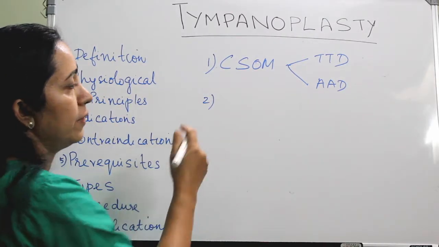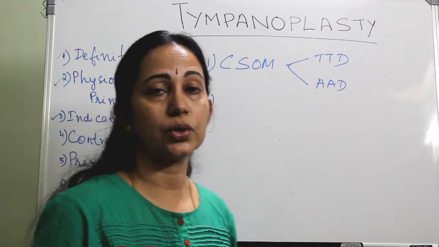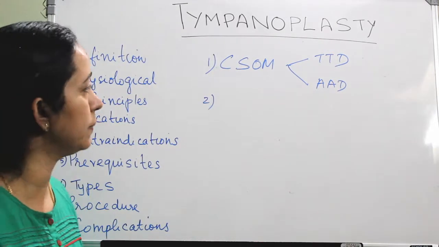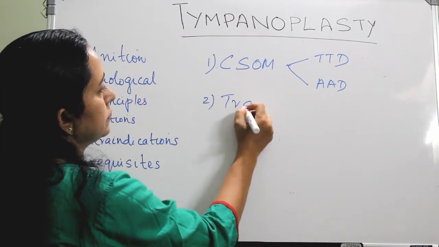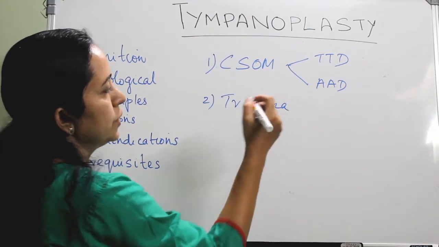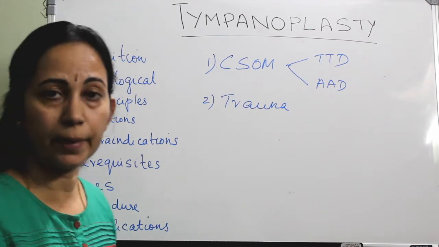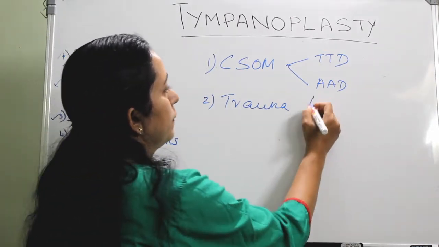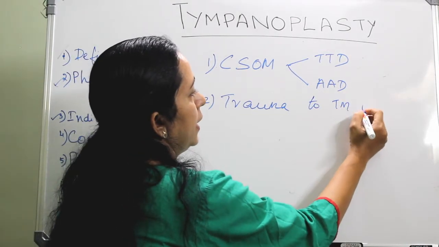So that is one indication. And second, what is the other condition which causes disease or perforations of the tympanic membrane? That is trauma. Trauma will cause damage to the tympanic membrane and also ossicular discontinuity. So trauma to the TM and ossicles.